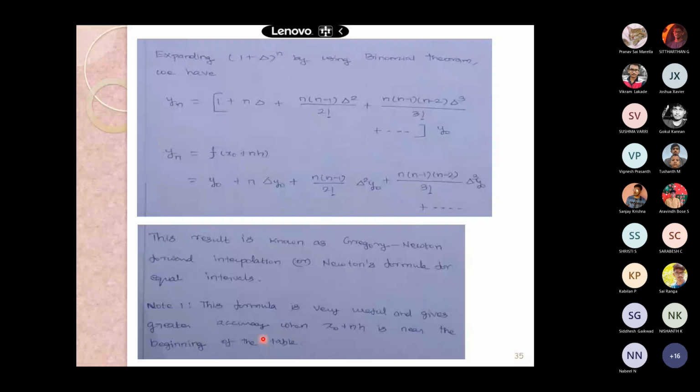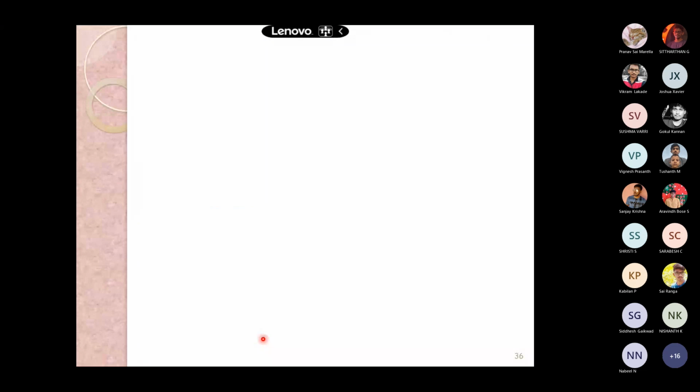If the value is required at the end, then we need to depend on the backward interpolation formula. That is the difference. If the data is very near to the initial range, Newton's forward formula returns the accurate value. Even though it can be applied for values nearer to the end, the accuracy will be minimal, and at that time we need to depend on Newton's backward interpolation. If the values are nearer to the mean, we need to depend on the central difference formula.